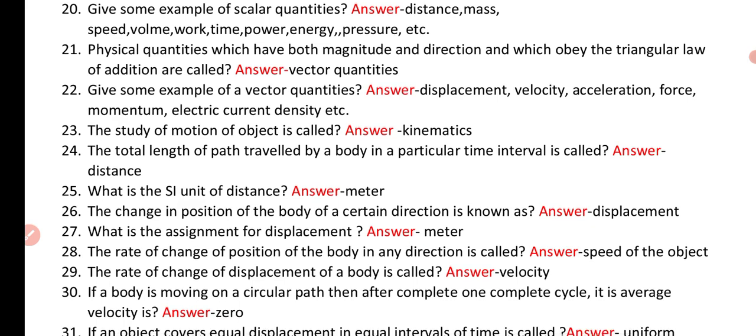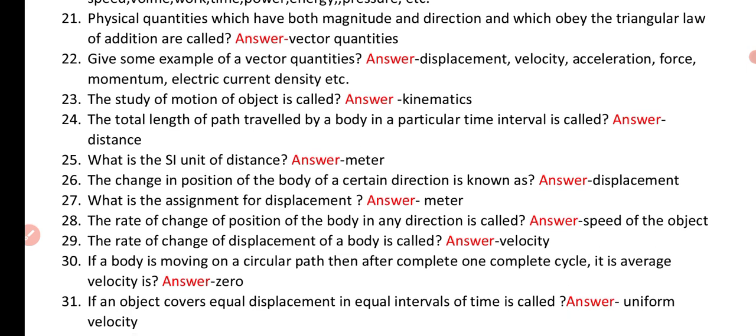Question number 29. The rate of change of displacement of a body is called. Answer: velocity. Question number 30. If a body is moving on a circular path, then after one complete cycle its average velocity is. Answer: 0. Question number 31.